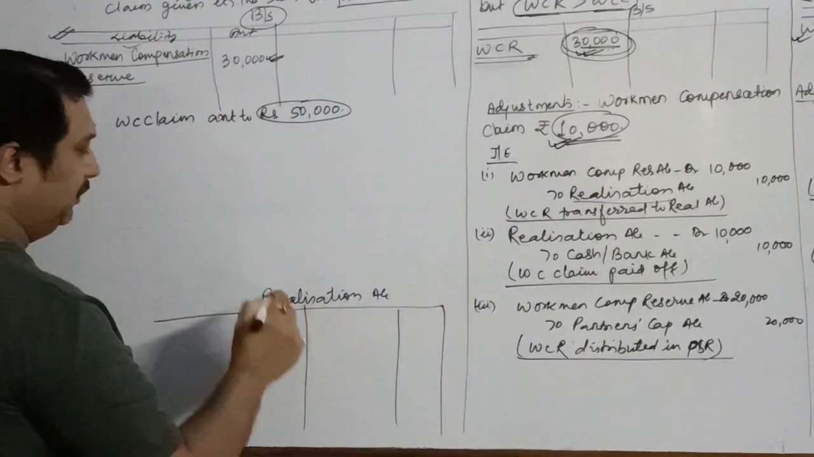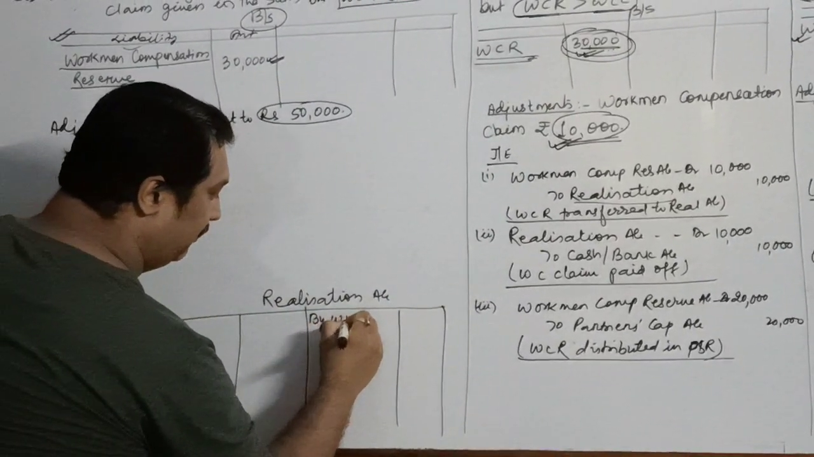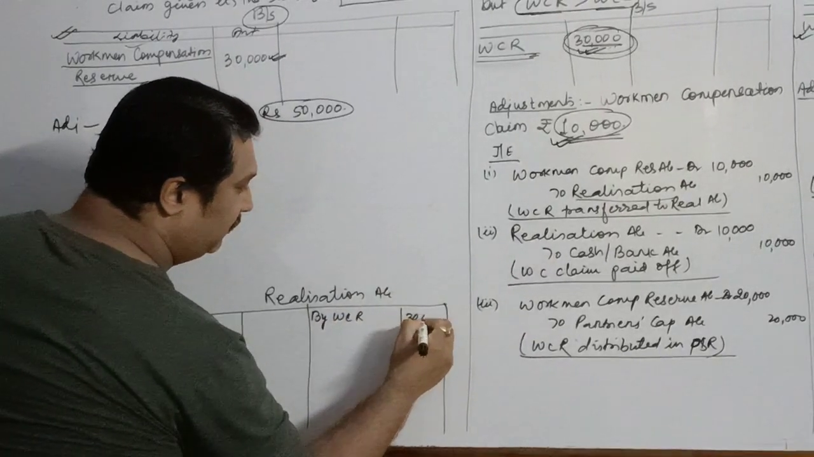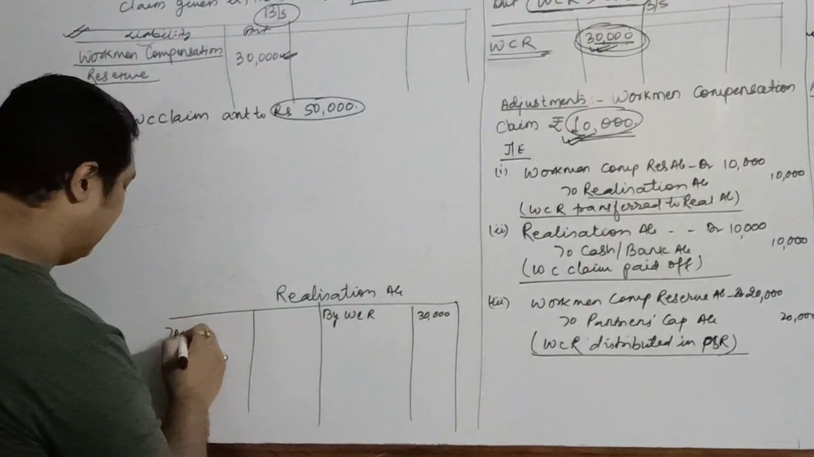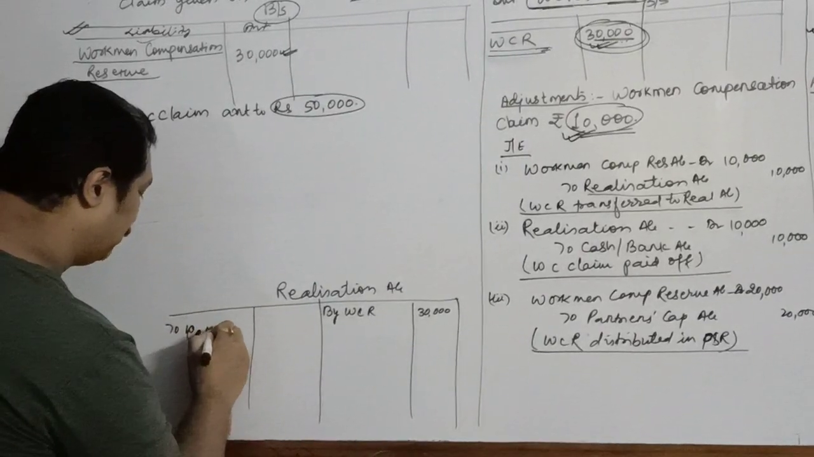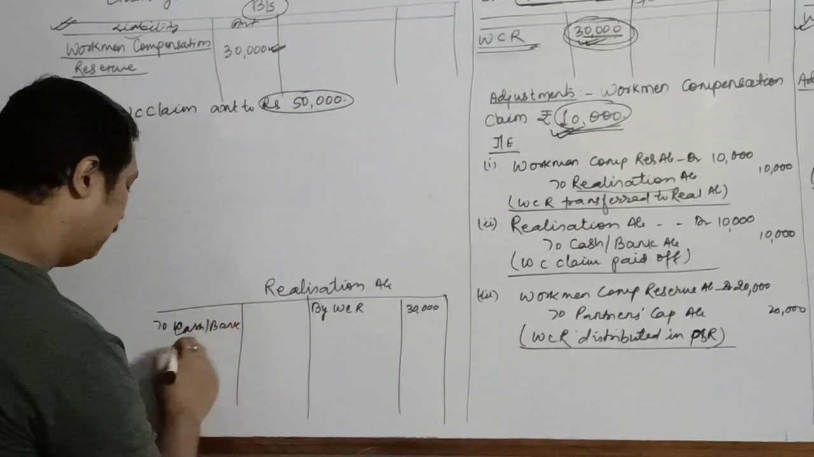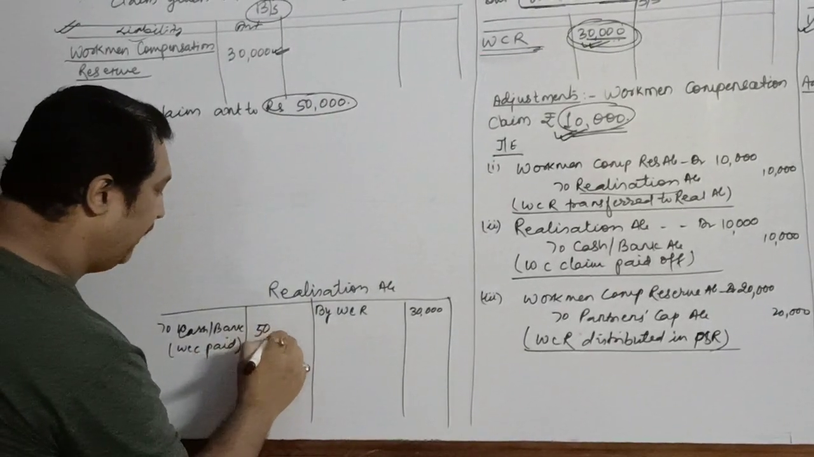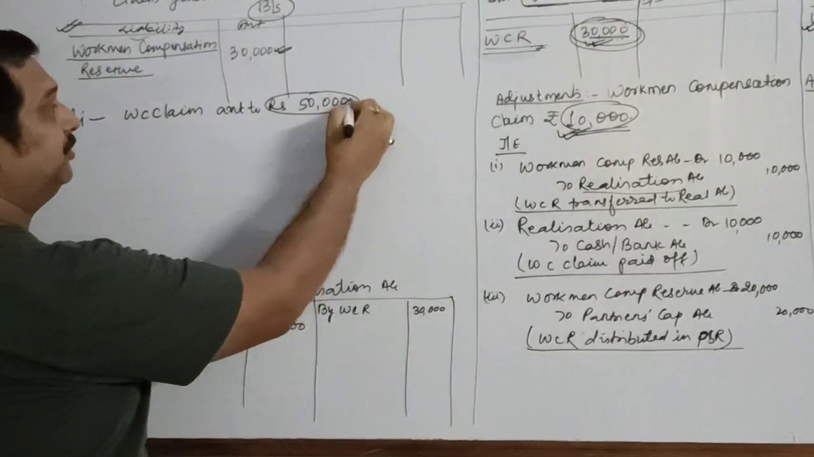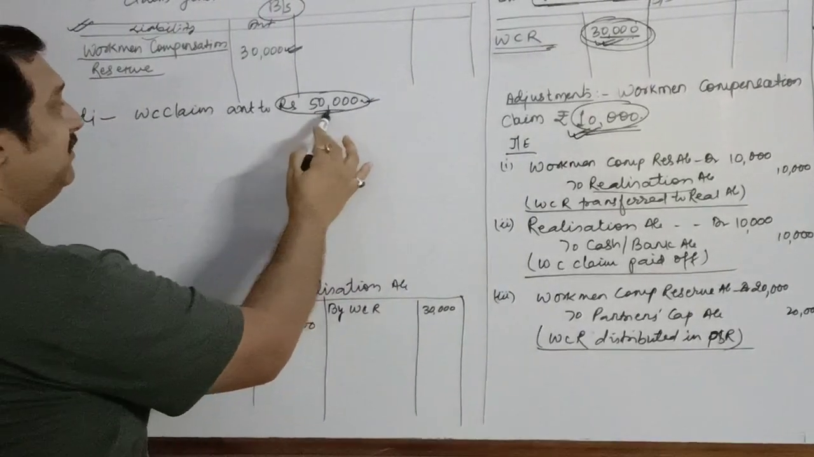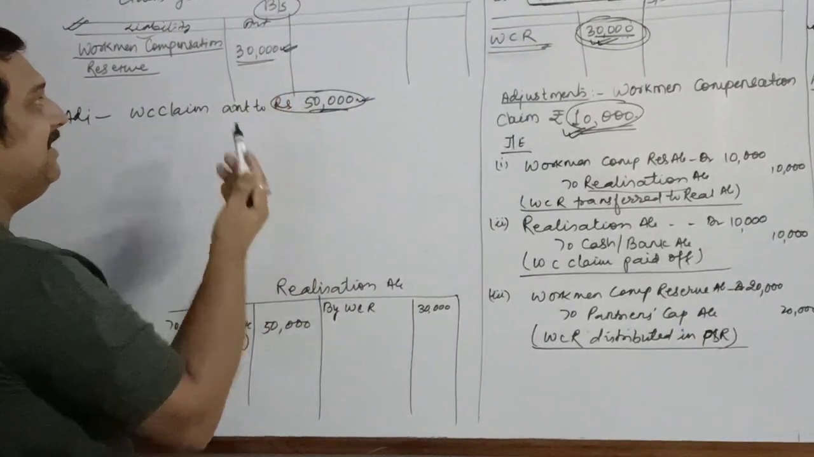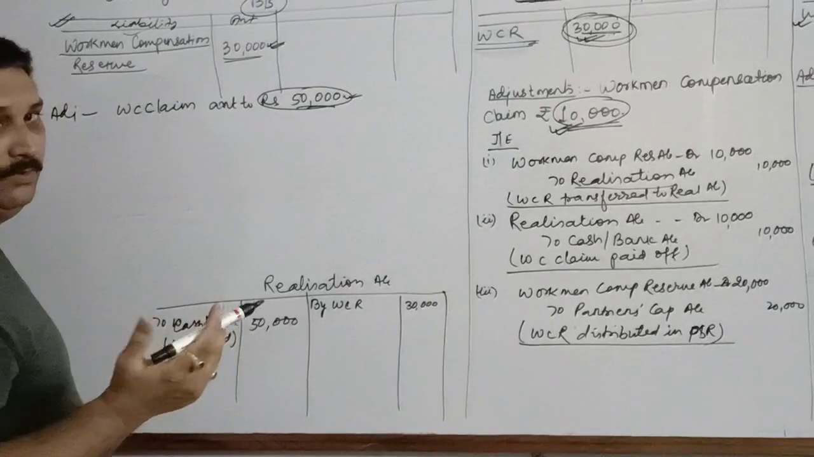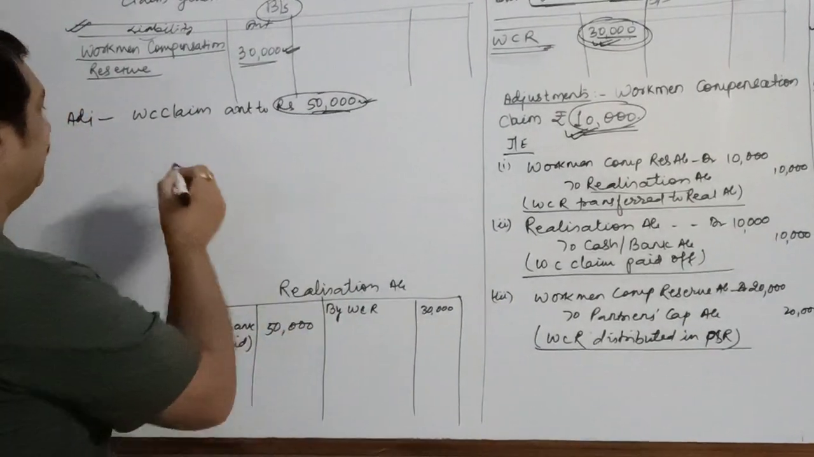First of all, this reserve will be entirely transferred over here. Workman compensation reserve 30,000, and on the debit side you will pay to cash or bank account. Workman compensation claim paid. How much will you pay? 50,000, because that much is your liability. After paying this off, are you left with any amount in your reserve? No. So partners will not be given anything.